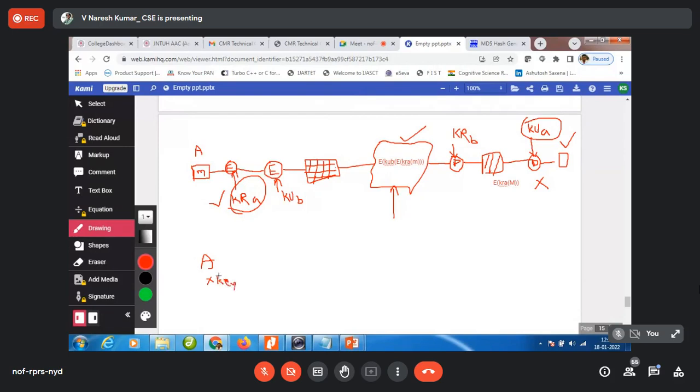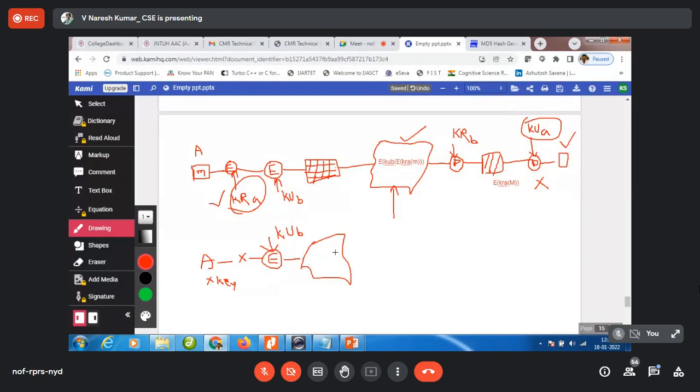Now it wants to share. Now what will it do? It will take this X and encrypt it by using the public key of B. Now this will be sent through the network.